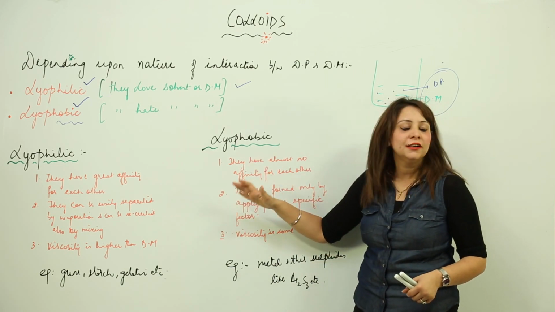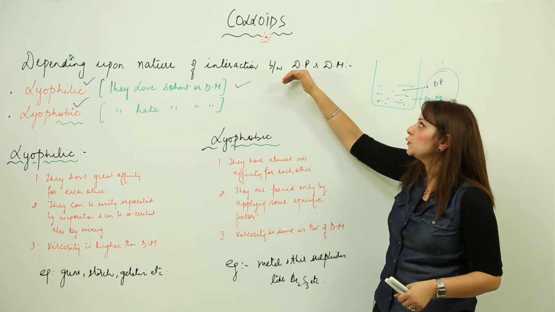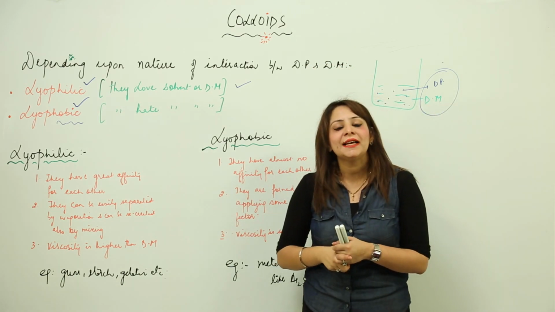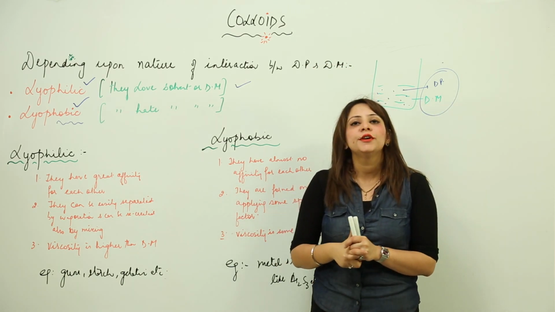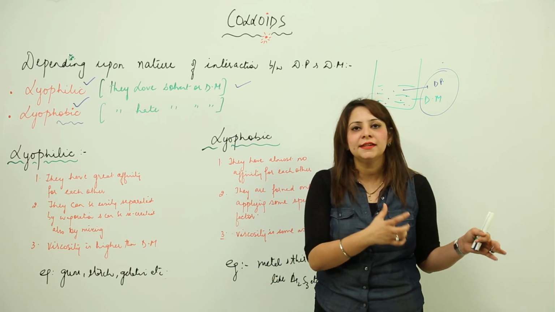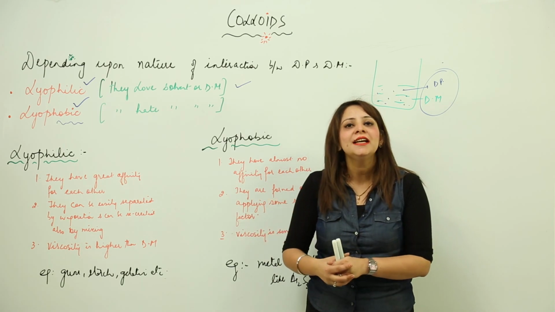So this is our second classification, depending upon the interaction between the dispersed phase and the dispersion medium. If somebody asks you how you will classify according to the interaction, you are just going to classify into two categories: love for the solvent, that is the lyophilic, and hate for the solvent, that is the lyophobic.